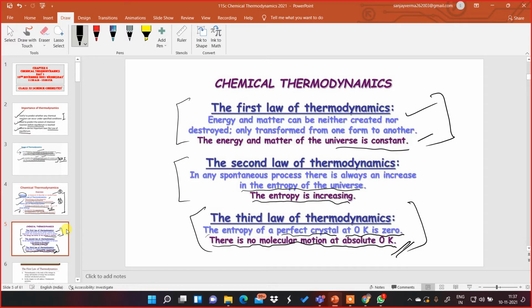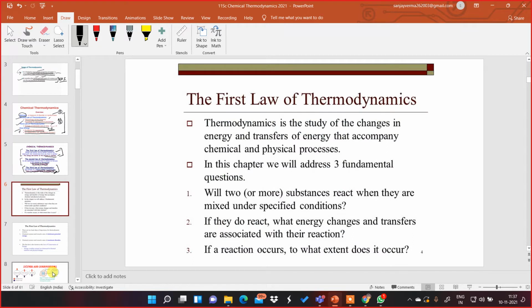Now, moving further in detail with regard to the first law of thermodynamics, let us understand this first. As we have seen, thermodynamics is the study of changes in energy and transfer of energy, energy changes and transfer of energy that accompany all physical and chemical processes. So, here in this chapter, we will investigate three fundamental questions.